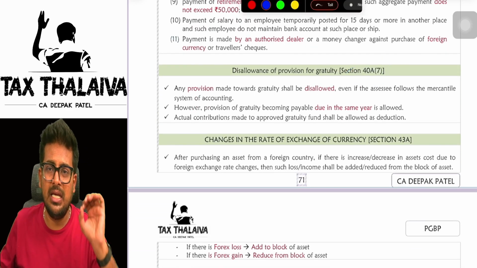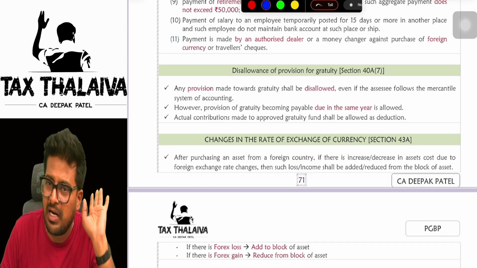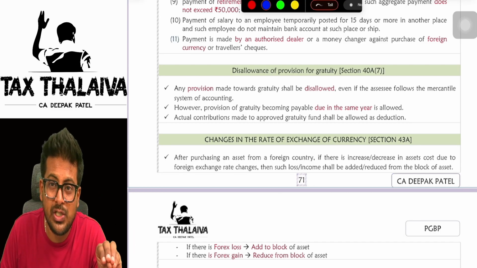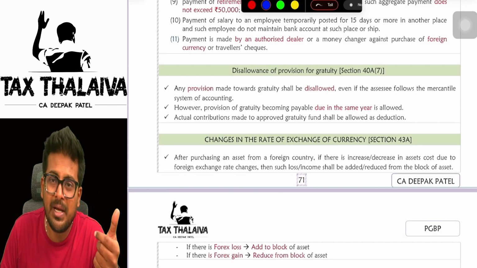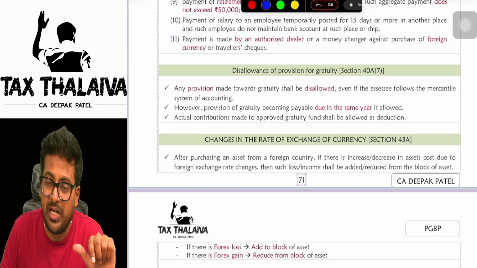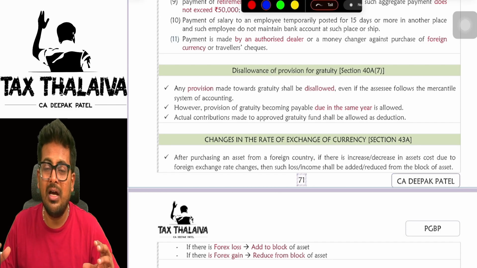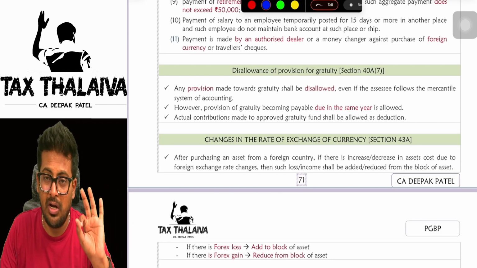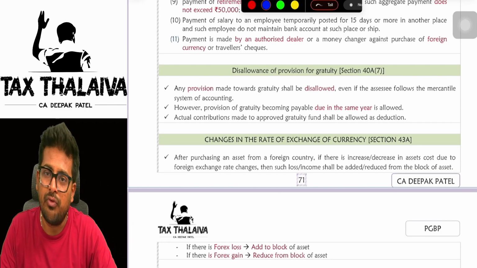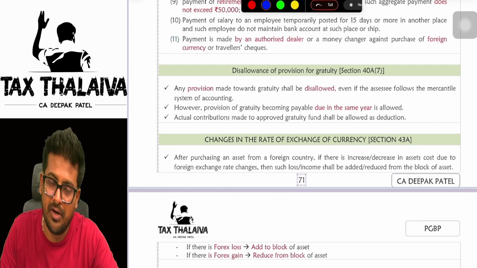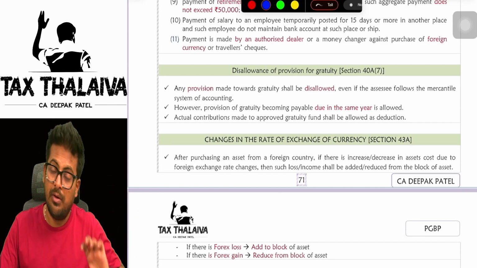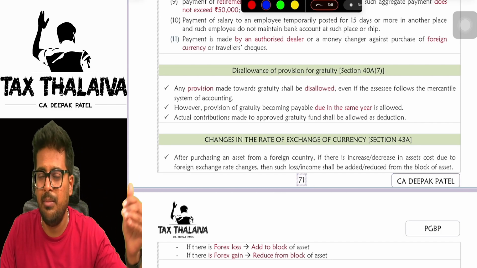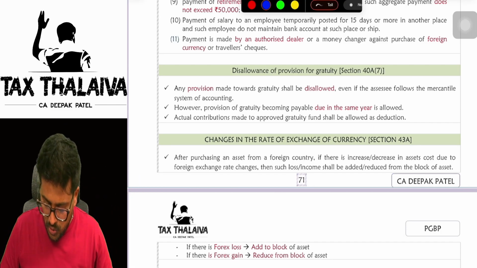Gratuity provision. See, a provision is generally not allowed under income tax, boss. Actual expenditure should be there. For provision of gratuity, you can claim expenditure, but only if you are creating it for gratuity payable this year. Let's say, for an employee, we are liable to pay gratuity this year only. For that, if you are creating a gratuity provision, good enough. Otherwise, a provision for gratuity is not allowed. If you are actually making payment of gratuity and claiming it as a deduction, it is good enough.